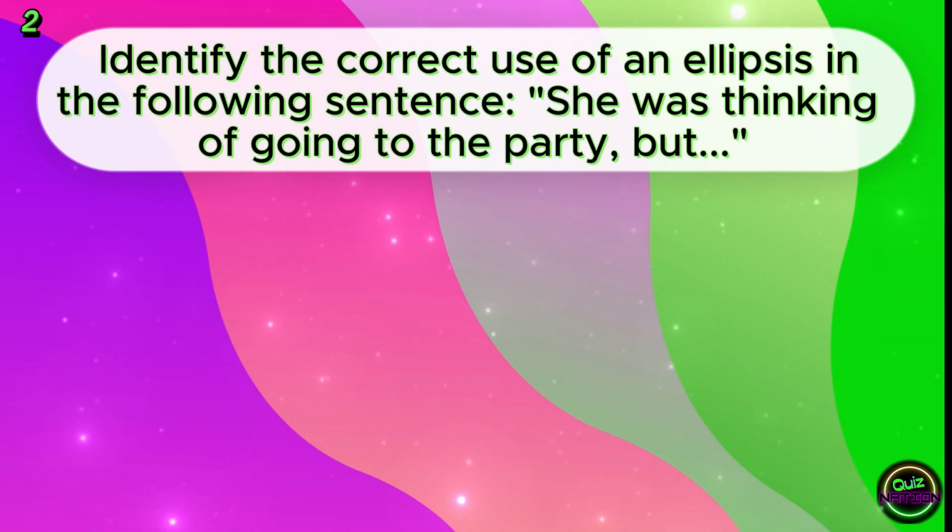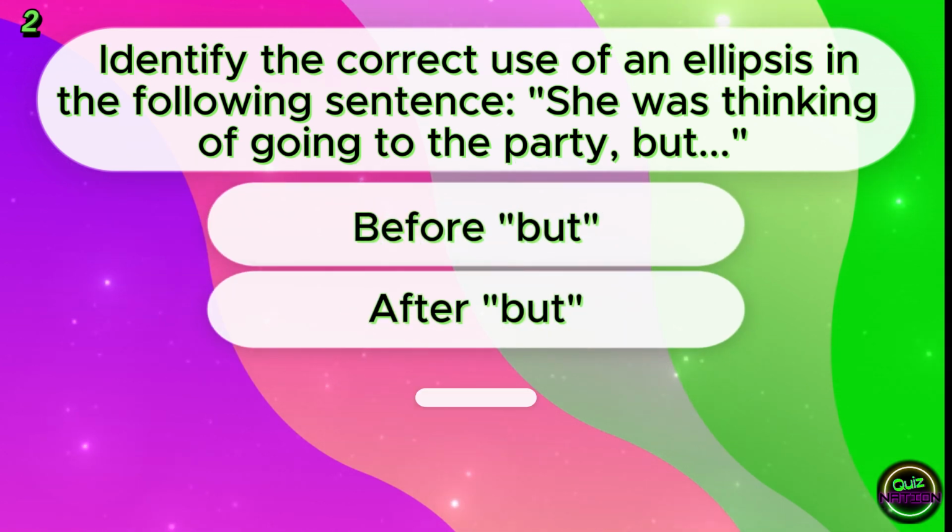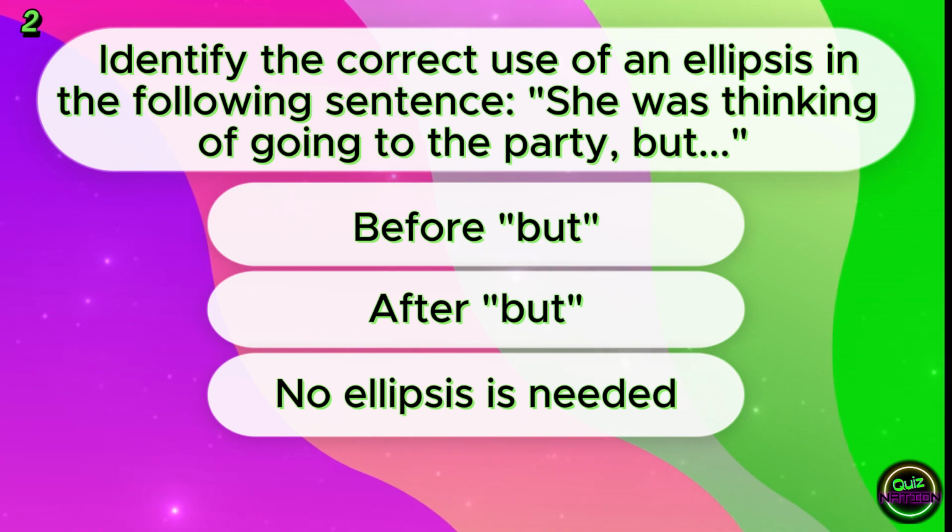Identify the correct use of ellipsis in the following sentence. She was thinking of going to the party, but. Before but. After but. No ellipsis is needed. After but.